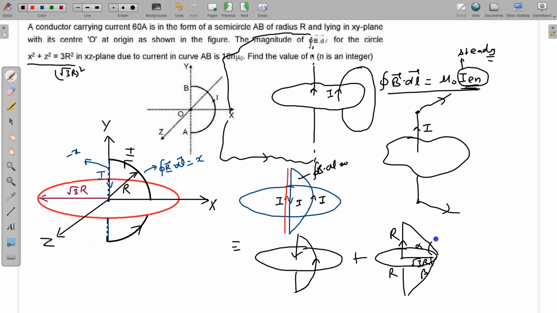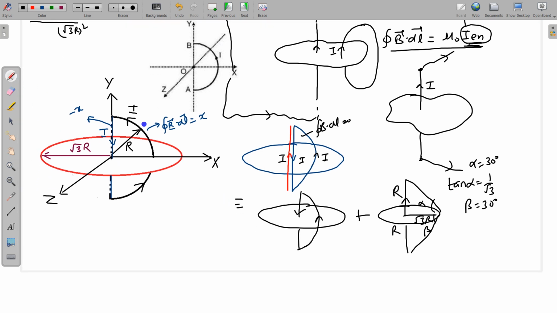So tan alpha is 1 by root 3 and alpha is 30 degrees, sorry, alpha is 30 degrees and beta is also 30 degrees. So the magnetic field due to this finite wire will be B is equal to mu naught I divided by the distance root 3 r, times sin alpha plus sin beta, and both alpha and beta are equal, so it is 2 sin alpha. Sin 30 is half, so this will be cancelled.